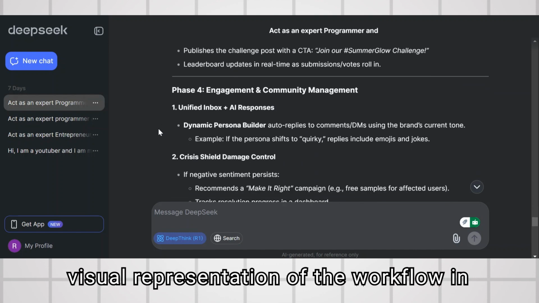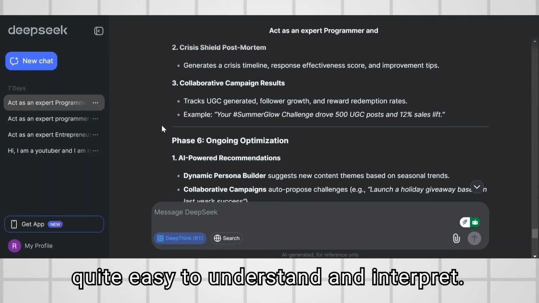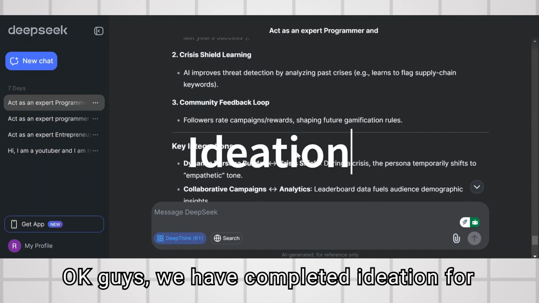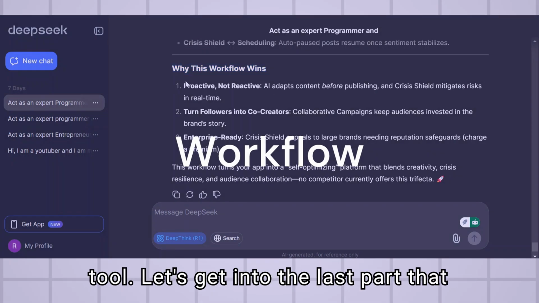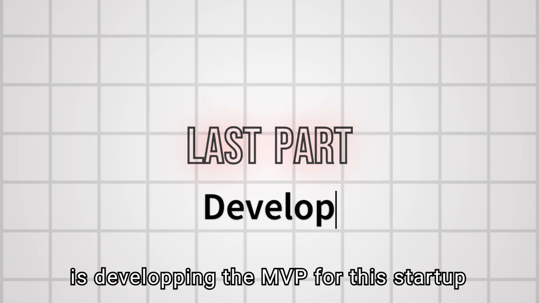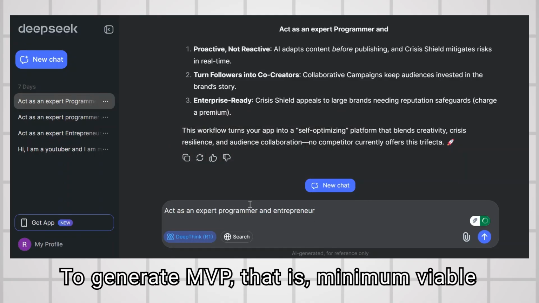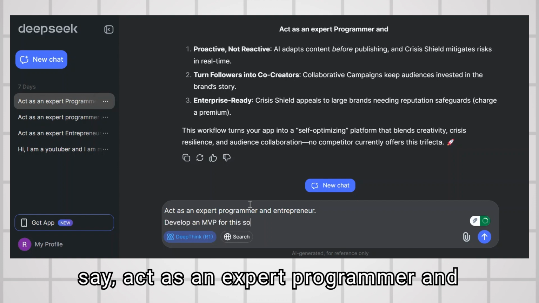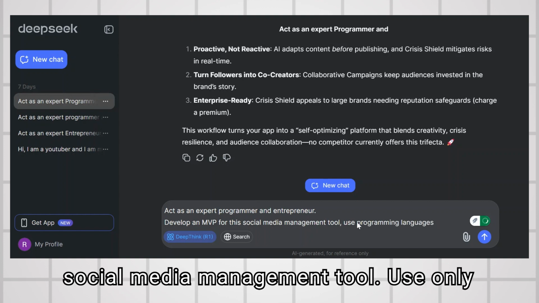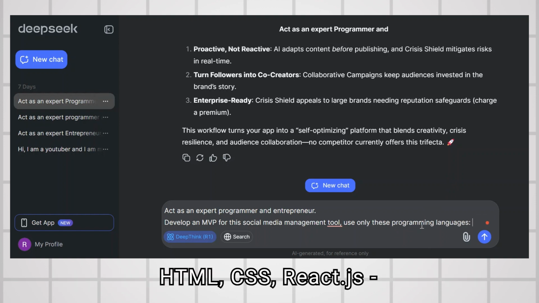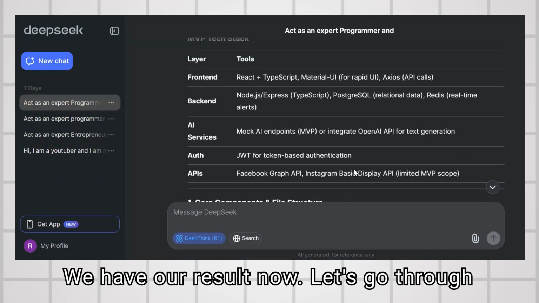It provided a visual representation of the workflow in a flowchart-like diagram, which made it quite easy to understand and interpret. Okay guys, we have completed ideation for this social media management tool and added 3 unique features, and successfully generated a workflow for this tool. Let's get into the last part, that is developing the MVP for this startup idea. To generate the MVP, that is, minimum viable product for our startup, I'm going to say, act as an expert programmer and entrepreneur. Develop an MVP for this social media management tool, use only these programming languages: TypeScript, HTML, CSS, React.js. And hit enter. We have our result now.